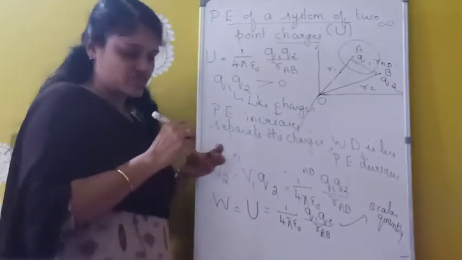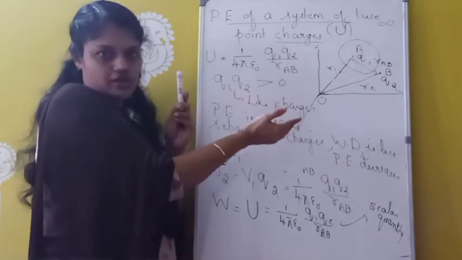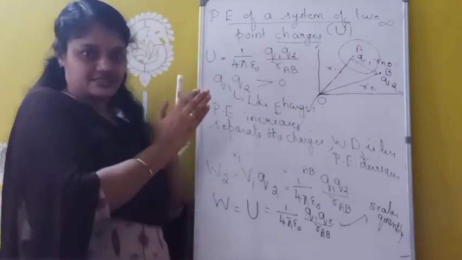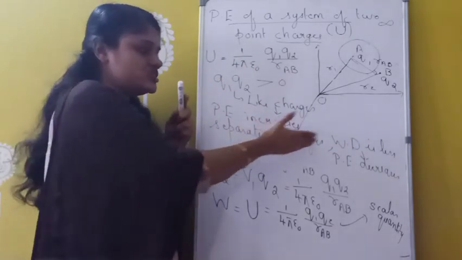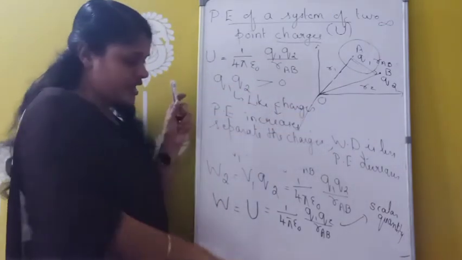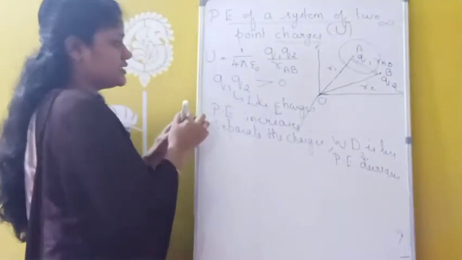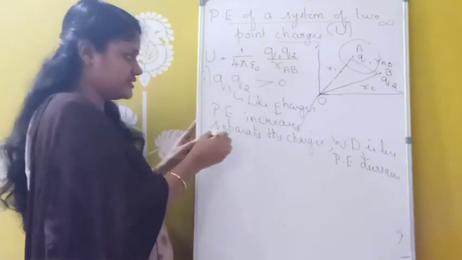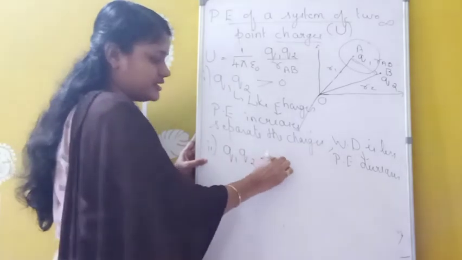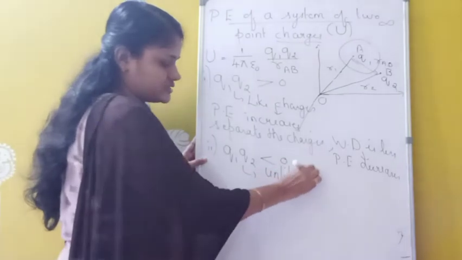So in the case of like charges, if we want to bring the charges close together, the work done is more and the potential energy is increasing. And if you want to separate the like charges, the work done should be less, and the potential energy is decreasing. Okay. And similarly, if Q1 Q2 is negative, the second condition: the first one is Q1 Q2 greater than 0, and the second condition is Q1 Q2 less than 0. Less than 0 means these will be unlike charges.